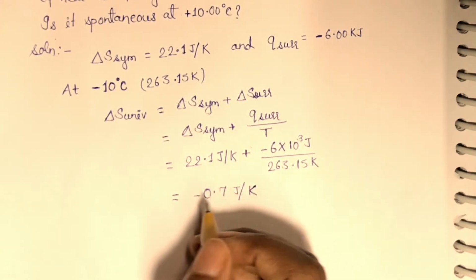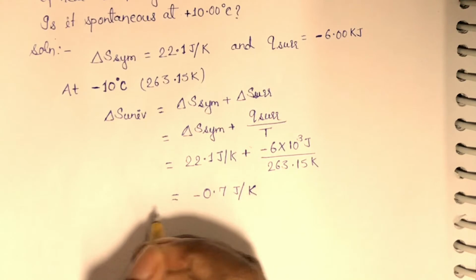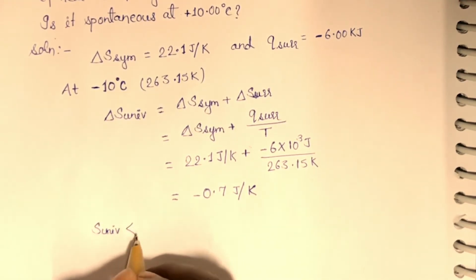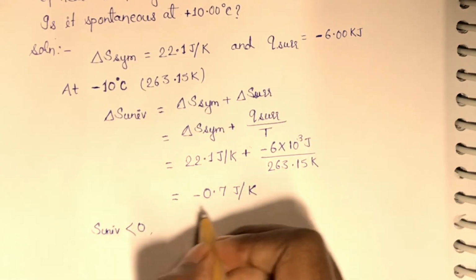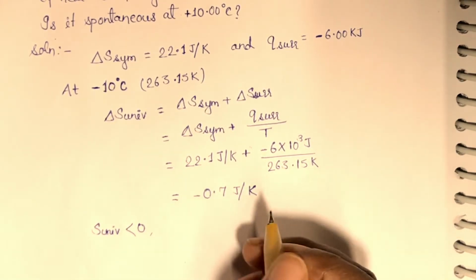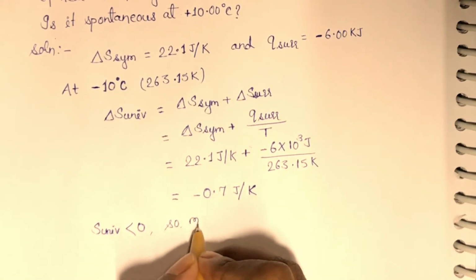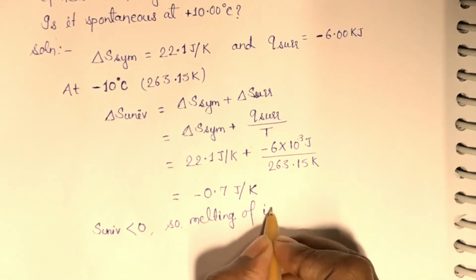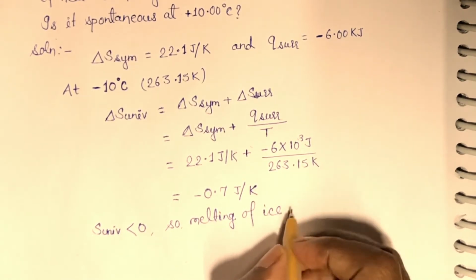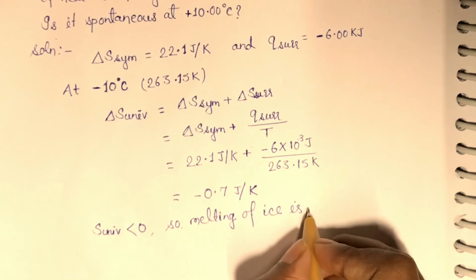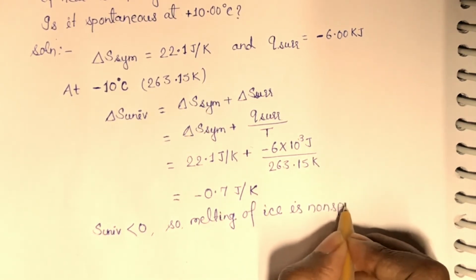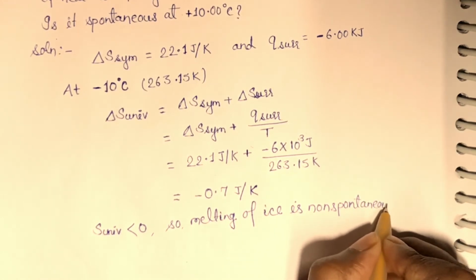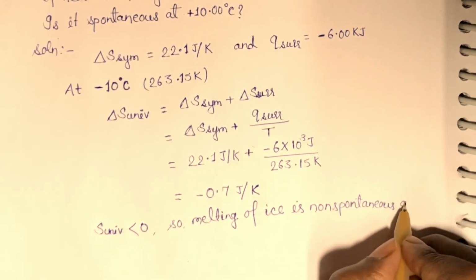So here delta S universe is negative, so melting of ice will be non-spontaneous at minus 10 degrees Celsius.